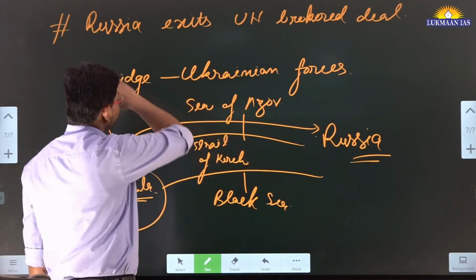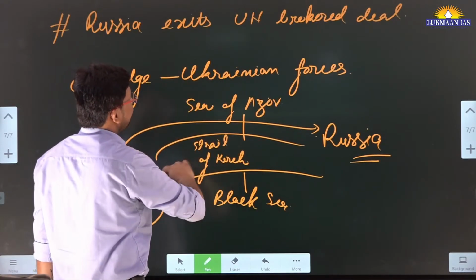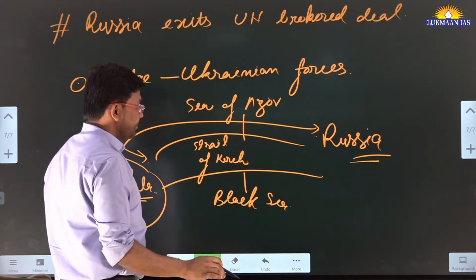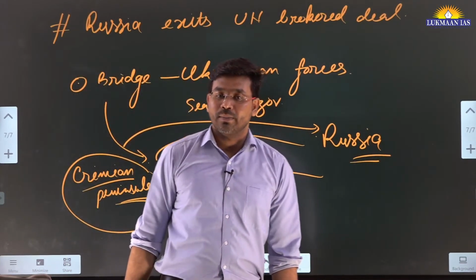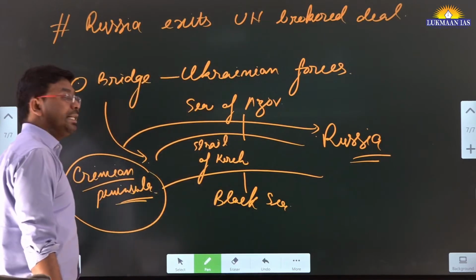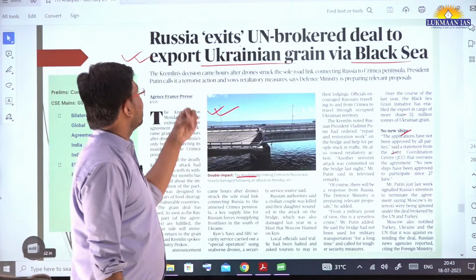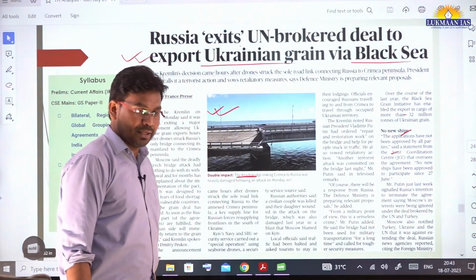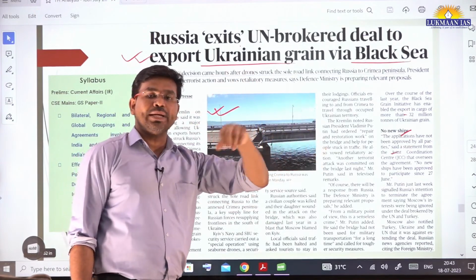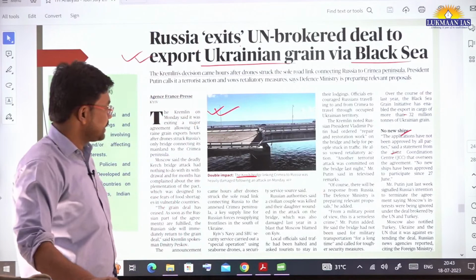Because of the drone attack on this bridge, it has been damaged. The Russian president, in an interview, talked about the damage to this bridge, and he has also pulled Russia out of the Ukrainian grain agreement. Through that agreement Ukraine was exporting grain to other countries.